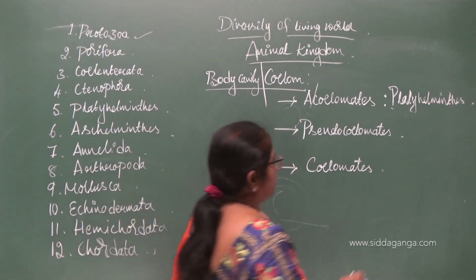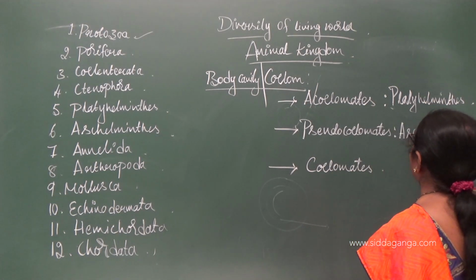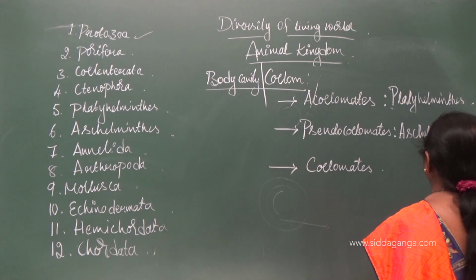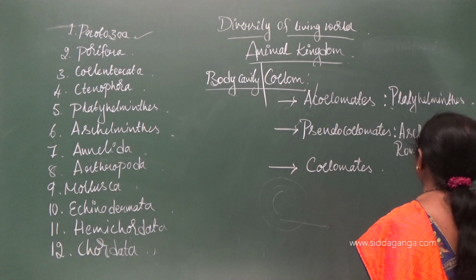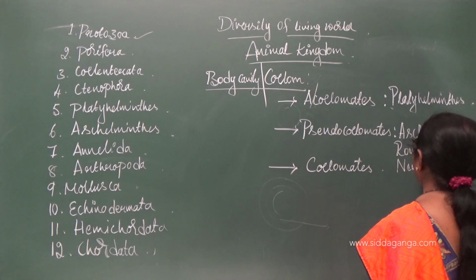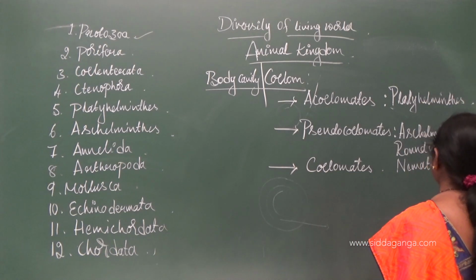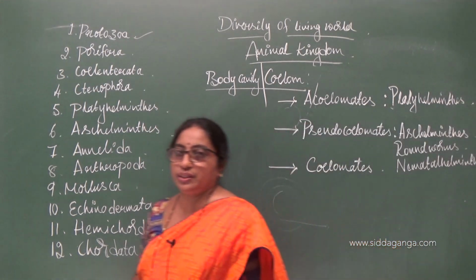Pseudocoelomates: all examples come under the phylum Aschelminthes, also called roundworms, or also called Nemathelminthes.